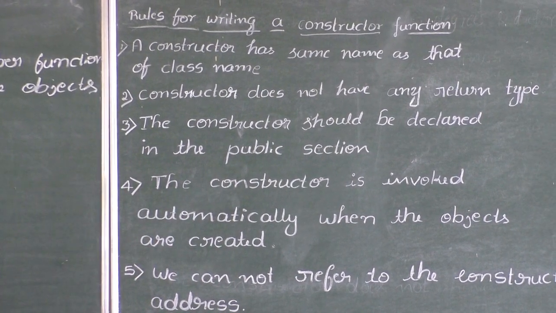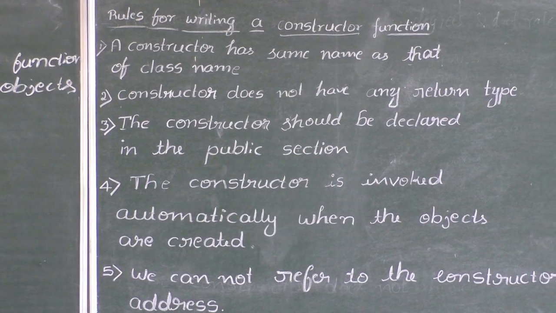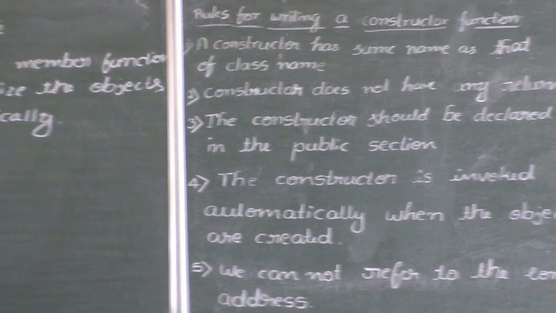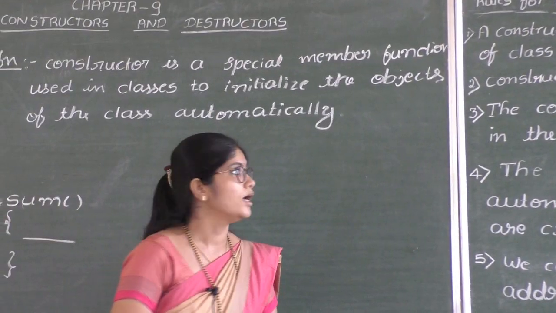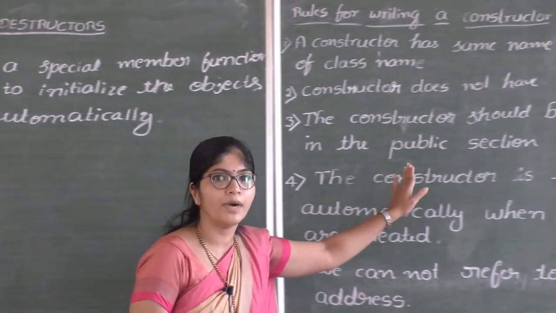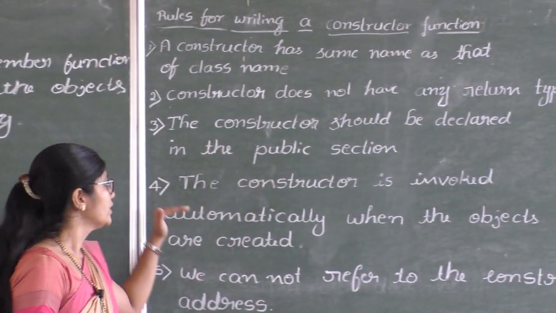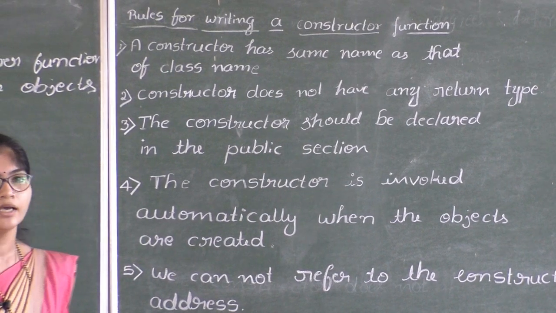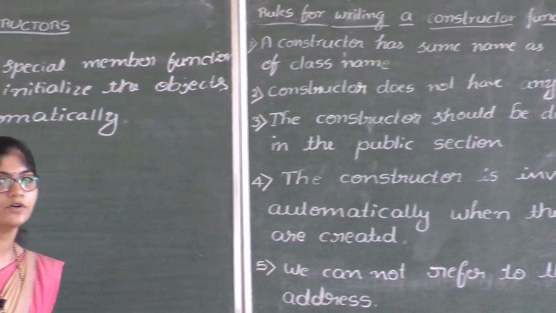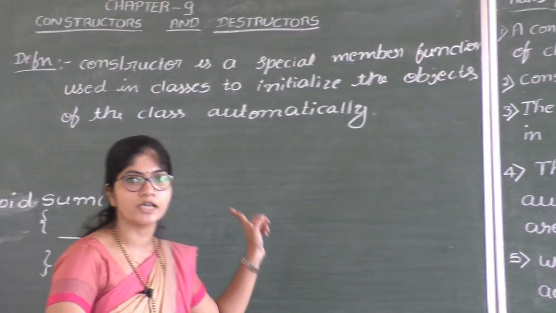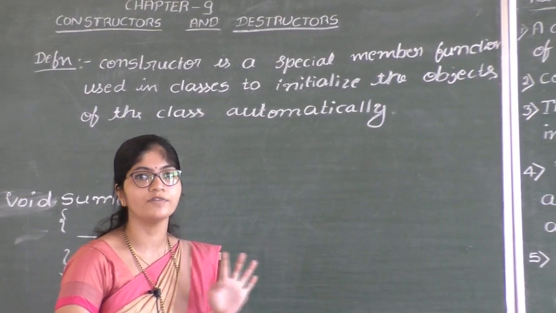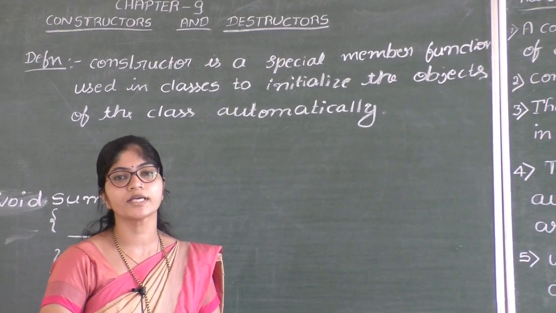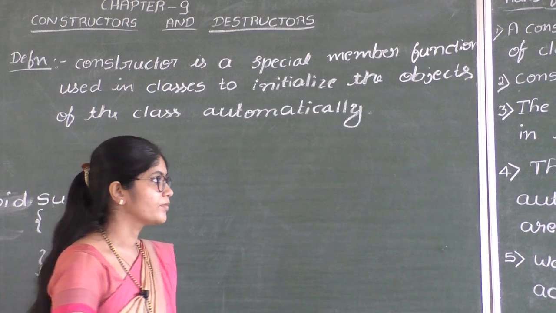Next, constructors should be declared in the public section. We cannot declare constructor under private access specifier or protected access specifiers. Constructors should be declared in public section. Next rule, the constructor is invoked automatically when the objects are created. When you create object for the particular class, this function is automatically called. There is no function call statement to call the constructor. It is invoked automatically when we create object for the class.